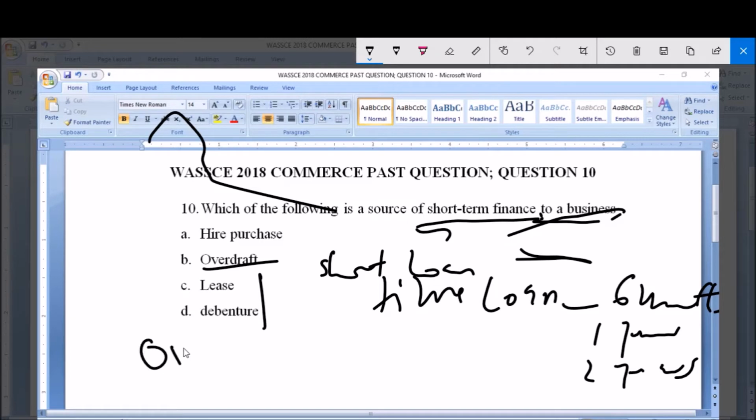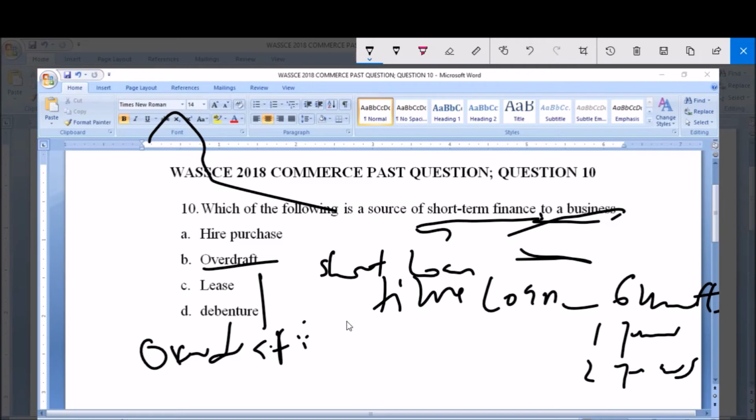Overdraft simply means money that a banker allows an account owner the ability to withdraw apart from his or her own. The extra money that he or she is able to withdraw apart from the original amount of money that he or she has in his or her account.